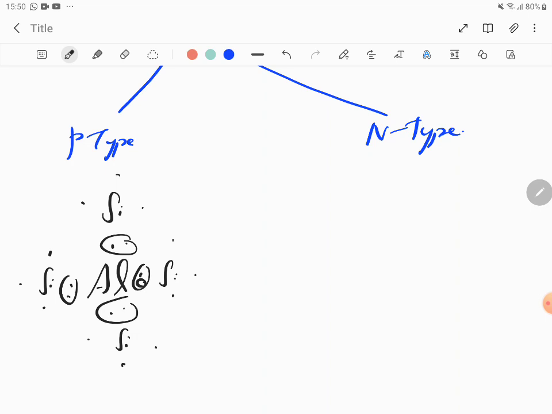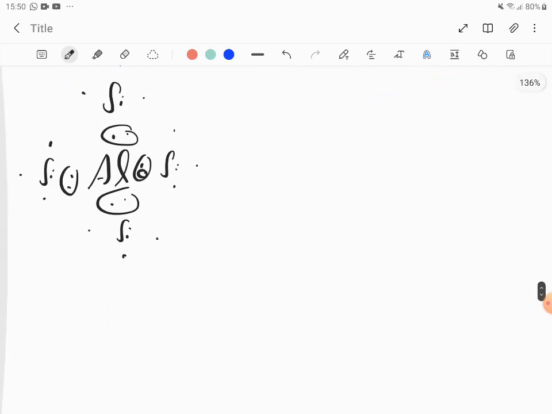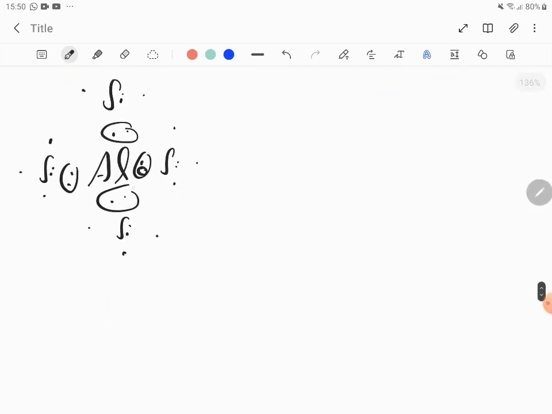This is just a small part of a large crystal I'm talking about. In this small structure you have an excess hole. Like this, you have many structures, so there will be many holes, which are pre-existing. Correct? So to fill this, an electron from the bond of the adjacent silicon will come and jump in, and then the hole keeps on traveling.